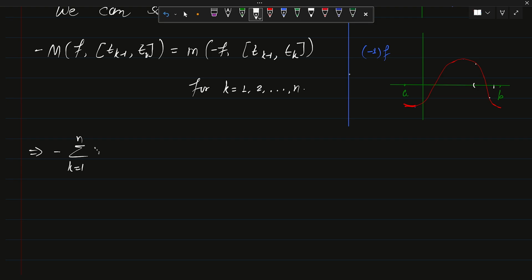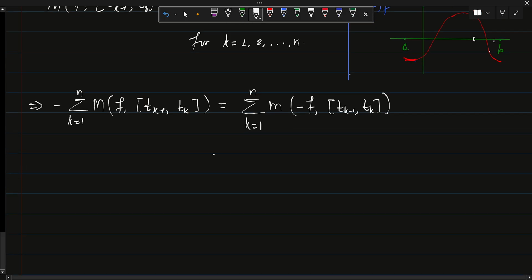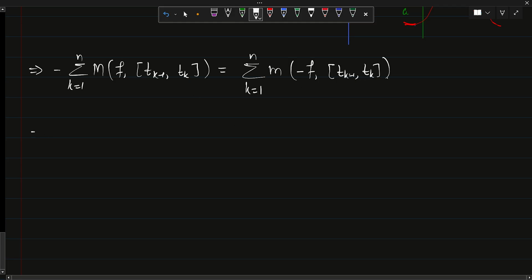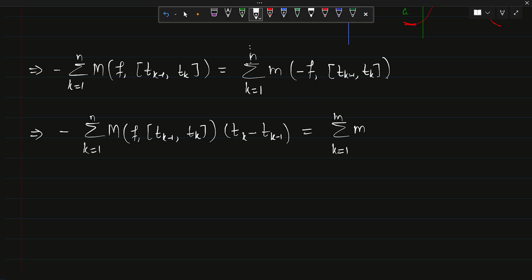When we sum these, this will imply that negative of summation of k running from 1 to n, the supremum of this function f in the interval tk minus 1 to tk will be equal to summation k running from 1 to n of infimum of this minus function in tk minus 1 to tk, and like this, right? अब अगर हम कह रहे हैं ये समेशन इक्वल है तो हम इन्हें इन्हीं इंटरवल की लेंथ से भी मल्टीप्लाई कर सकते हैं, तो this is equal to minus summation k running from 1 to n supremum of f in the interval tk minus 1 tk multiplied by tk minus tk minus 1, okay, which is equal to summation k running from 1 to n, the infimum of this function minus f in the interval tk minus 1 to tk, multiplied by tk minus tk minus 1, right?